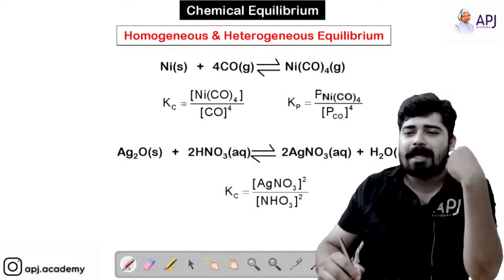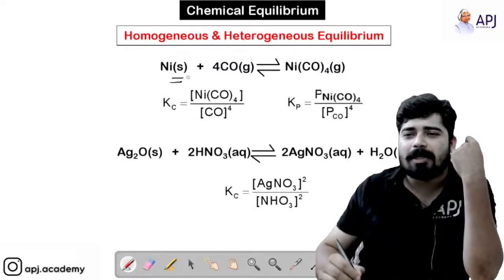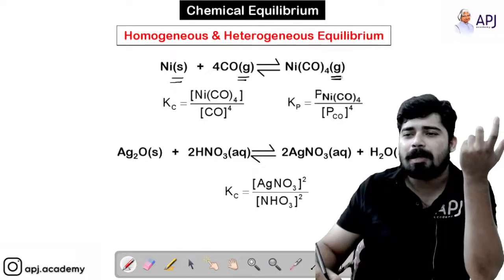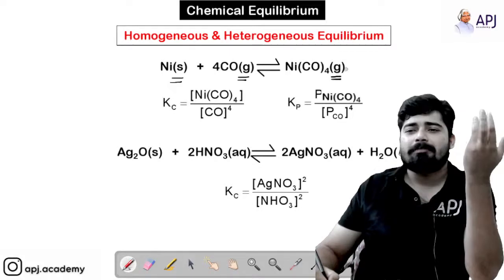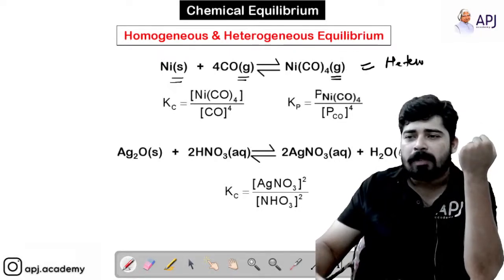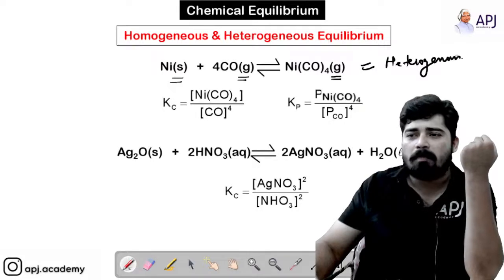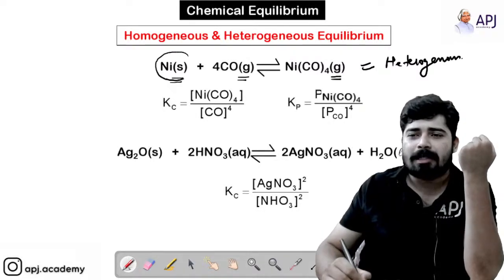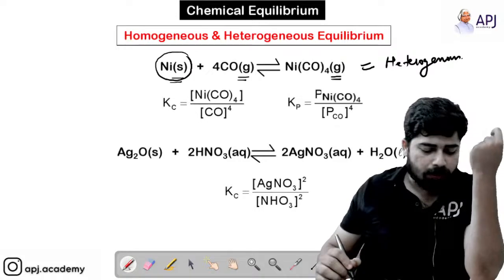Now, here you can see another example. Here nickel is in solid state, but carbon monoxide is in gaseous state. Nickel tetracarbonyl is in gaseous state. That means this equilibrium reaction is also heterogeneous since it contains one reactant that is in a different phase or different state.